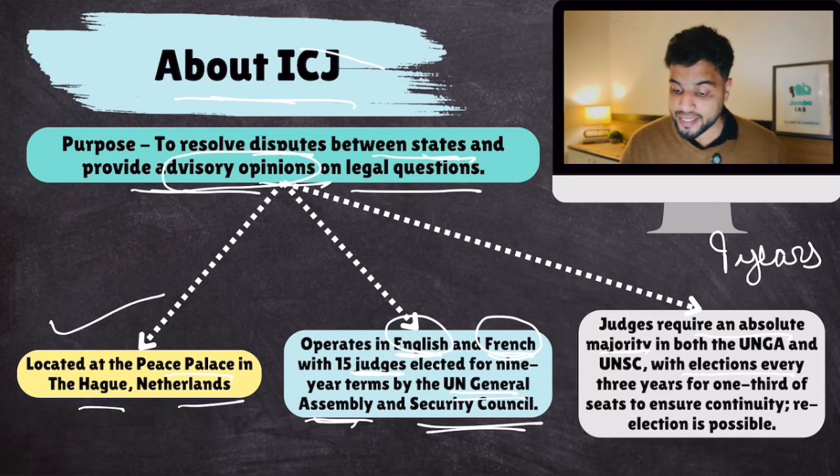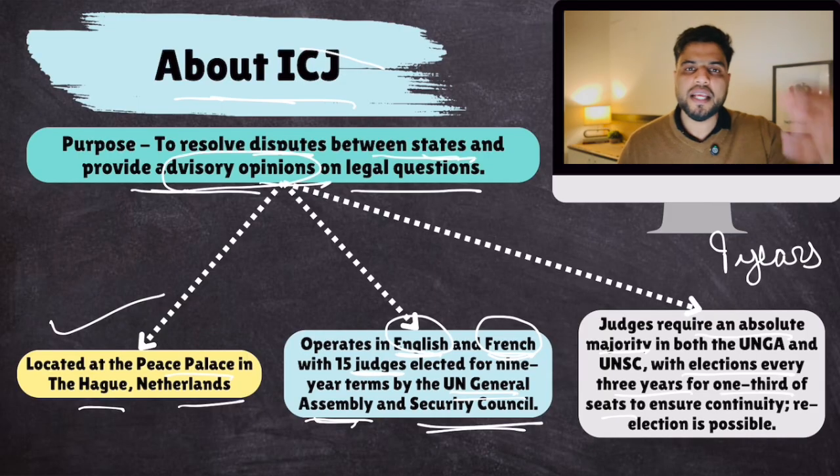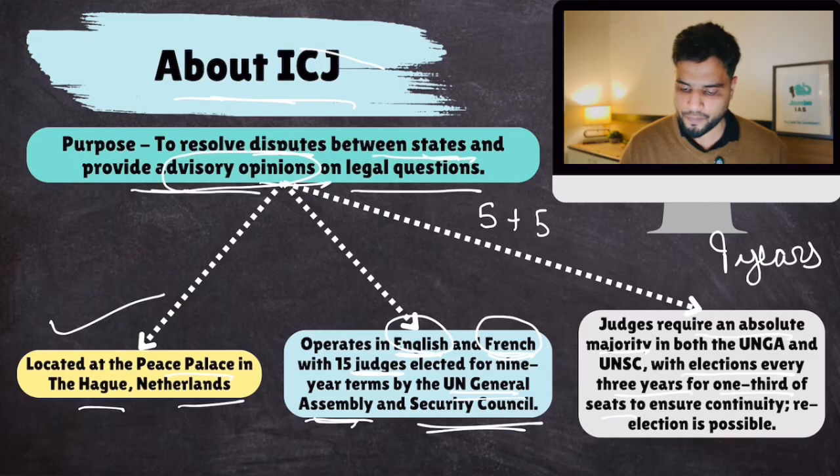With elections every 3 years. So elections take place every 3 years for 1/3 of the seats. So there are 15 judges, so 5 judges every 3 years. Let me clear this confusion. So there are 15 judges. Let's suppose in 2006, elections for these 5 judges took place.